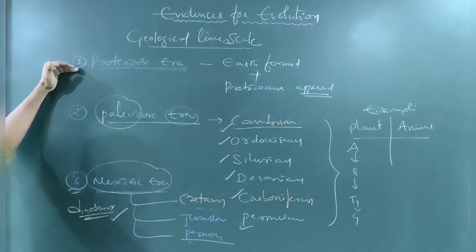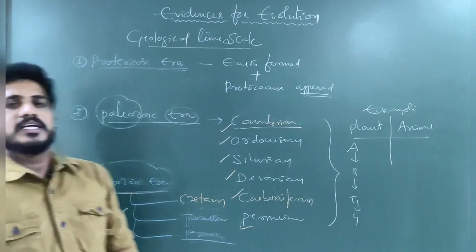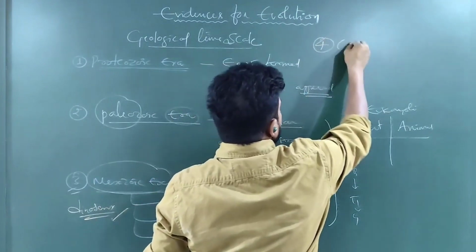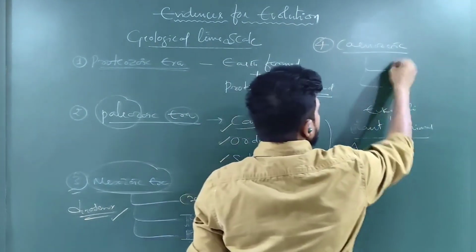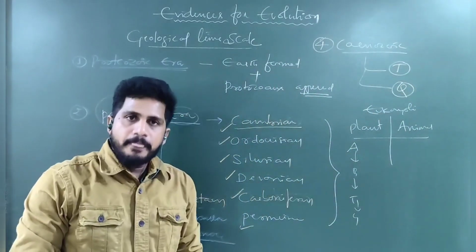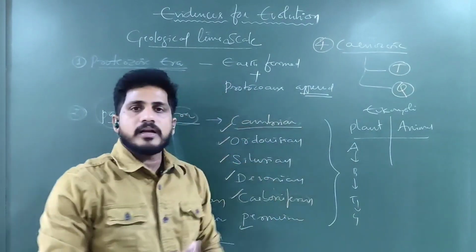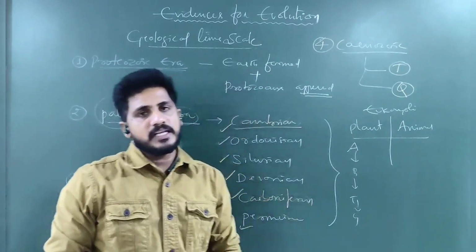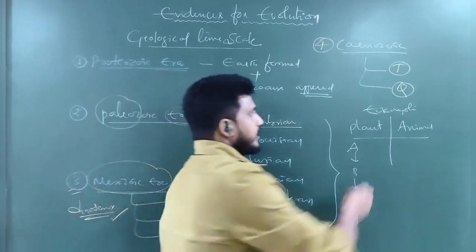Among them, the Protozoic era is the first one, the second is the Paleozoic, the third is the Mesozoic, and the fourth one is the Cenozoic. In the Cenozoic, there are 2 periods, the tertiary period and the quaternary period. In the tertiary period, higher vertebrates evolved up to the mammals. In the quaternary period, from the mammals came eutherians, therians, placental mammals, and finally human evolution happened in the quaternary period.